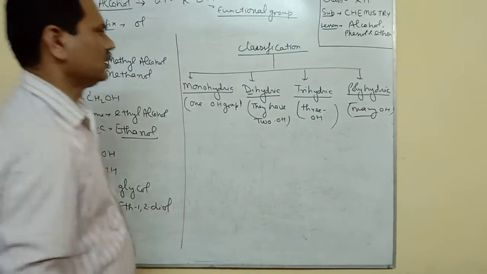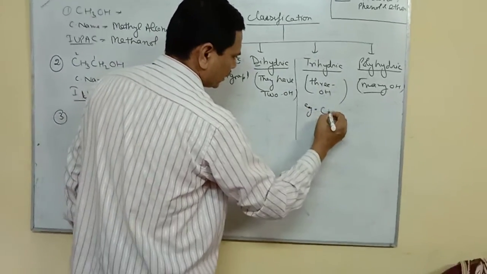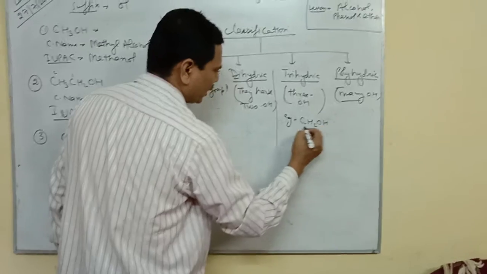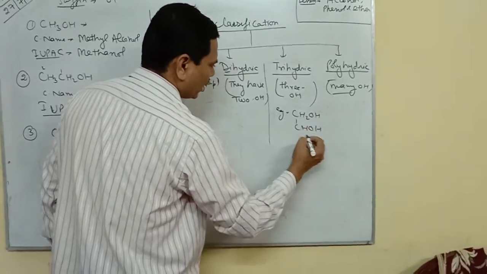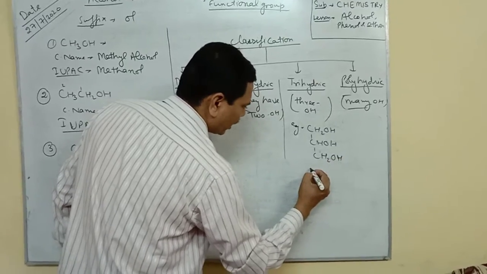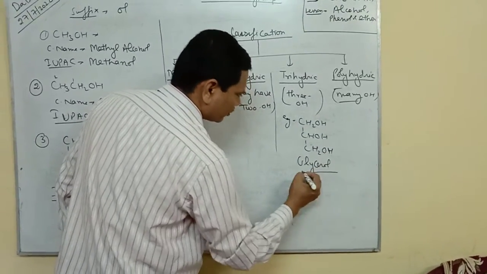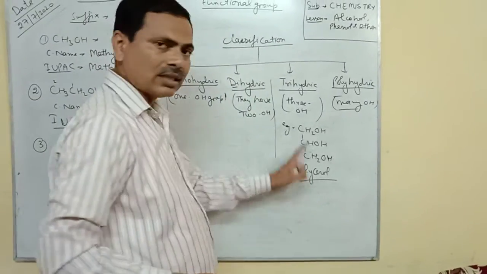Examples: for trihydric alcohol, CH2OH-CHOH-CH2OH. The common name is glycerol, or it is also said as glycerine.